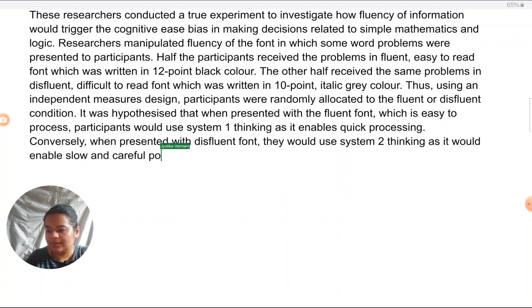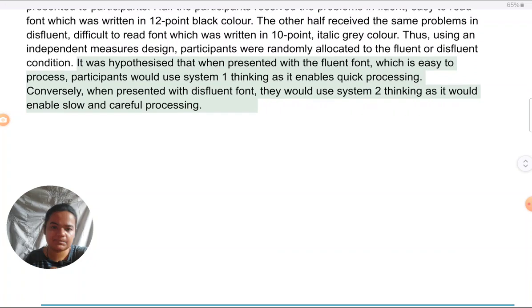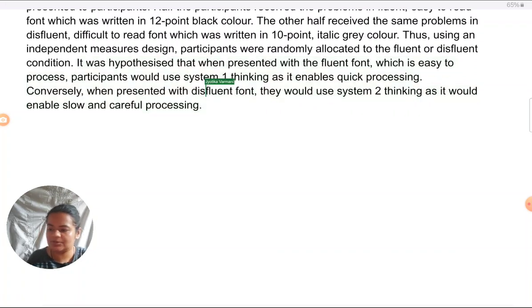So here I have given the hypothesis feature of an experiment, and I have also given a directional hypothesis. They had something specific that they were expecting, and I have mentioned that. Coming to who were the participants in the study, what was the material used? Material as such, it's understood there must be just some sheets of paper on which they were presented problems. So in material, instead of talking about sheets of paper, that would be a little generic. I can give an example of what problem was presented to them. That would be better. Like on the sheet of paper, which problem is given, that would be more relevant to the study. So I'll give that.